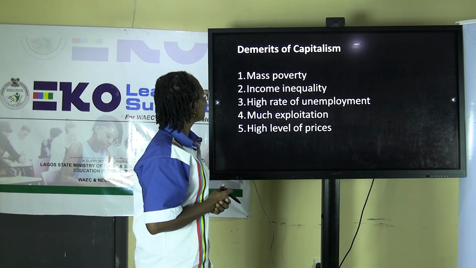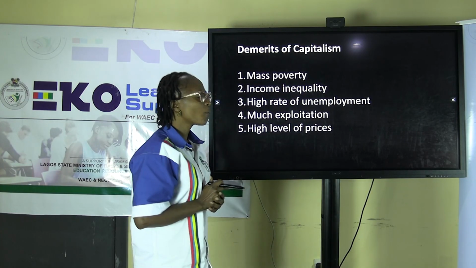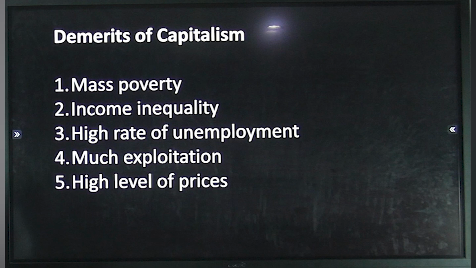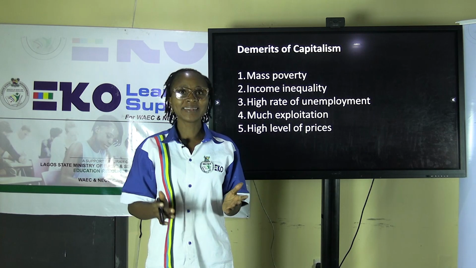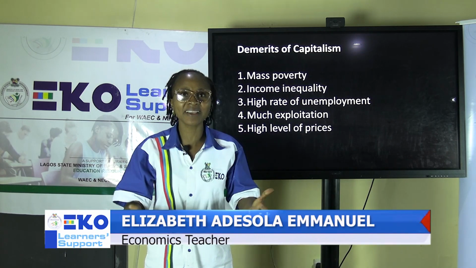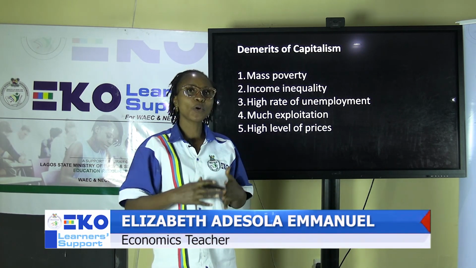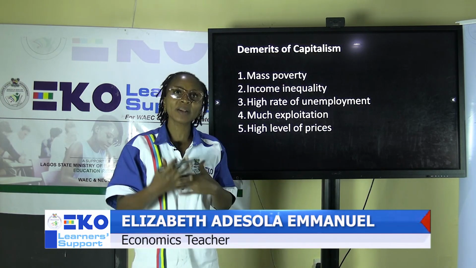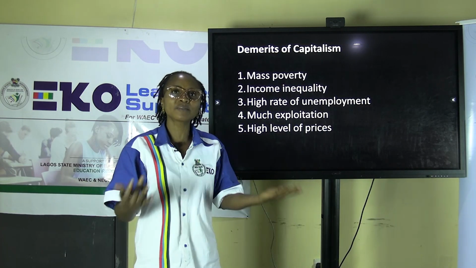Let's take a look at the demerits of capitalism. Number one, there is mass poverty, because it is a struggle, a survival of the fittest. That is, the poor and the rich, they want to make ends meet. The poor are struggling to make ends meet.